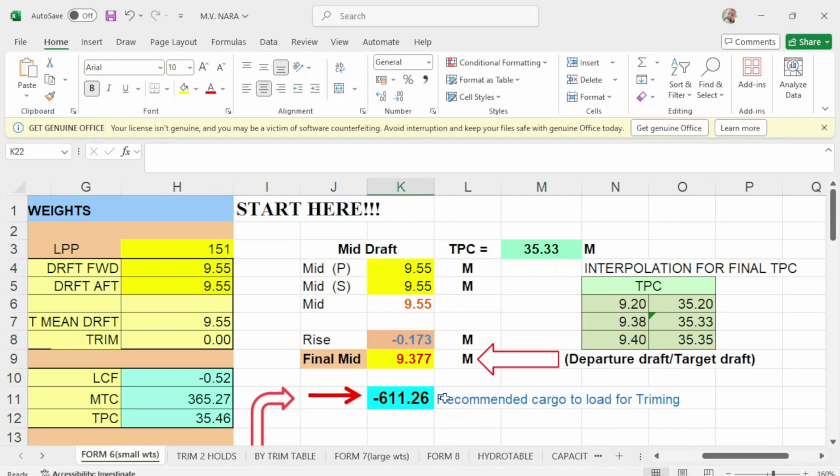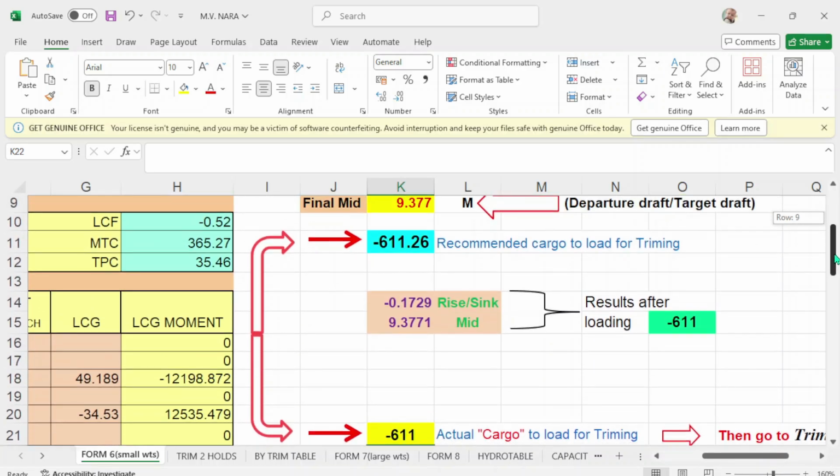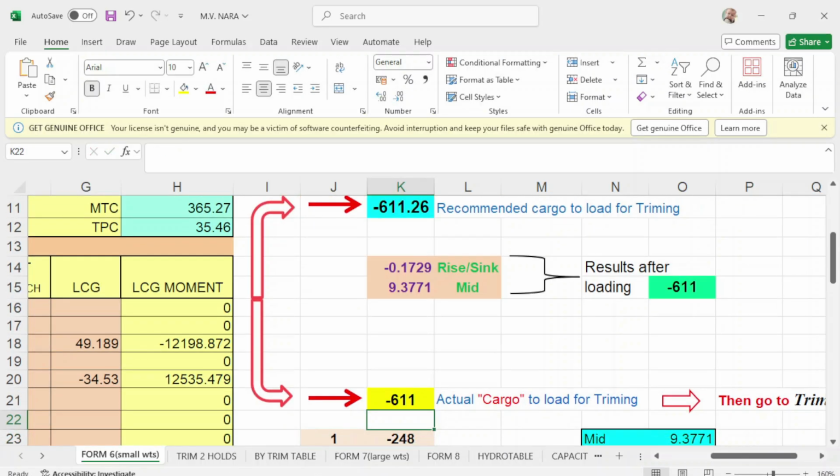Now we have already this consumption of 611.2. You scroll down, then you put here negative. You put negative because you are consuming. So when you put here negative 611, what happens is you take out 611, put it here, and this will be your actual draft upon arrival.